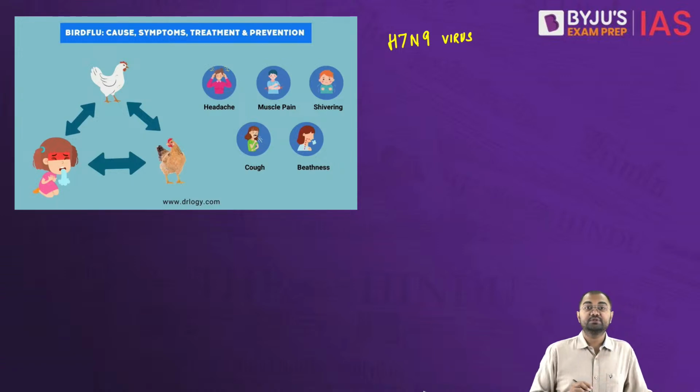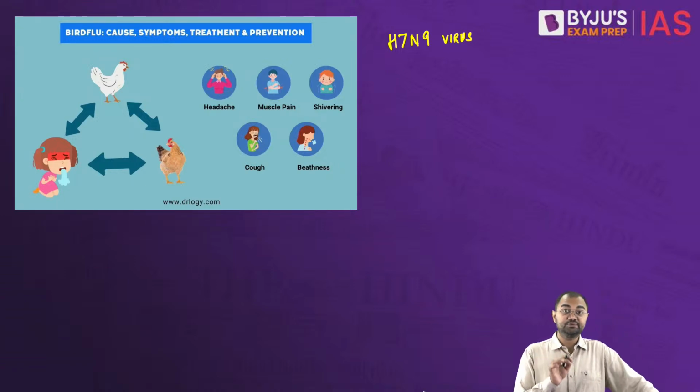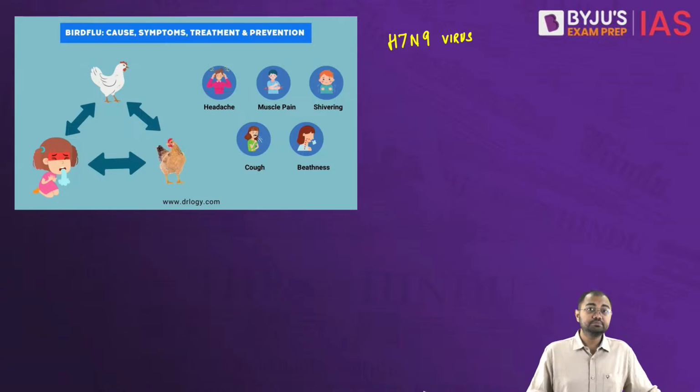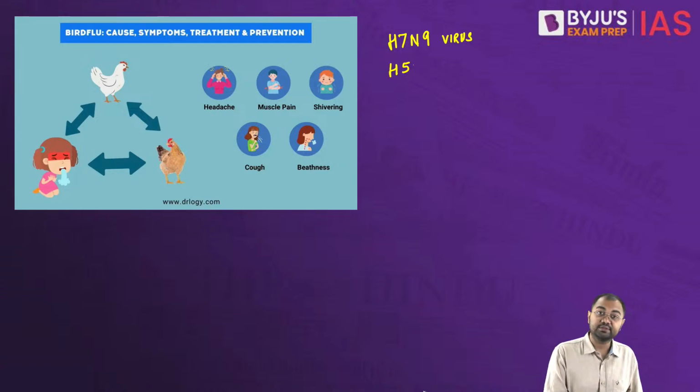Alright. Now, this basically is highly pathogenic avian influenza, and in this particular scenario, this is the other one, which you can say is the basic avian influenza, but then there is the highly pathogenic avian influenza, which is also called H5N1, the one that we discussed. So there is H5N1, and then there is also another strain called H5N6.